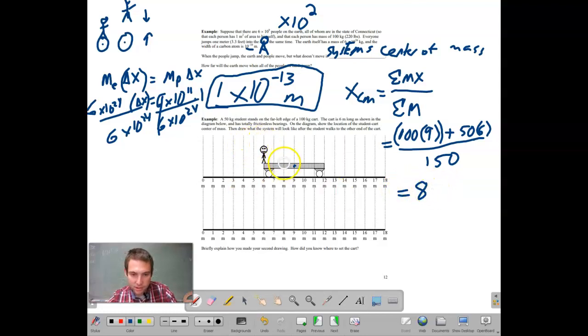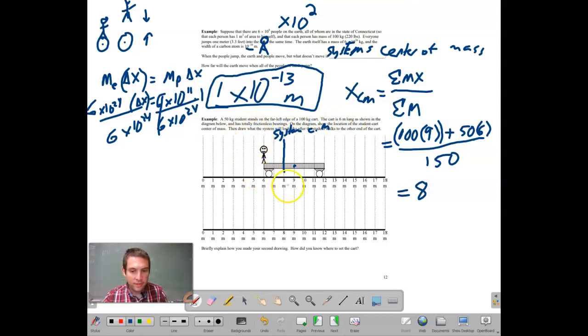So that means the position for the center of mass for the system is going to be at the 8-meter mark.